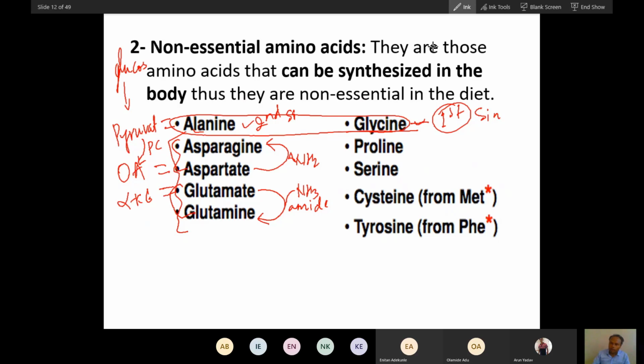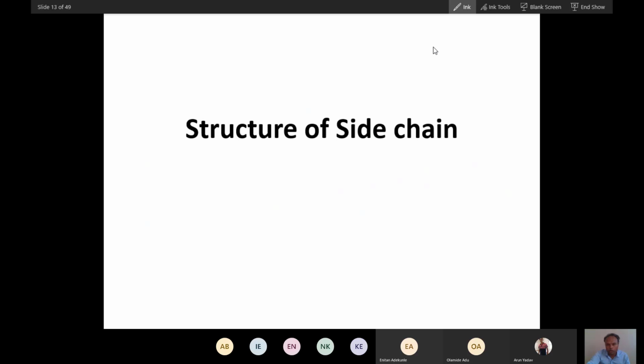After this, we will talk about the branched chain, and more about the structure of the side chain. Let me first draw the structure of an amino acid again. As you know, this is the amino group and this is the acid group. So what is left is two bonds, which can be filled by adding one hydrogen here and the R group here.